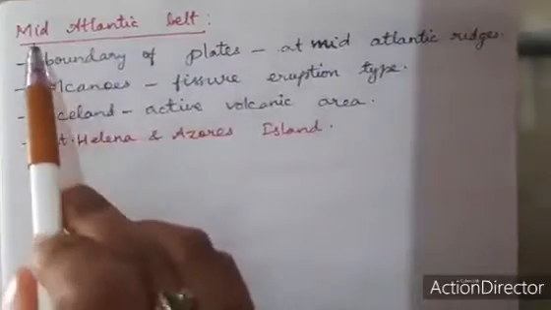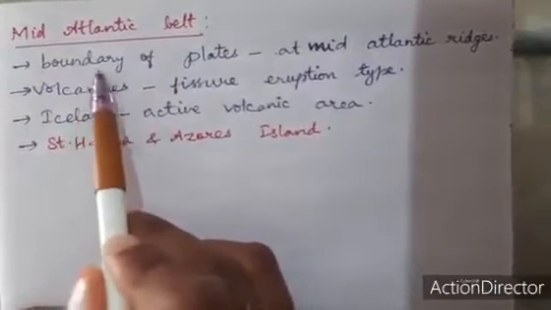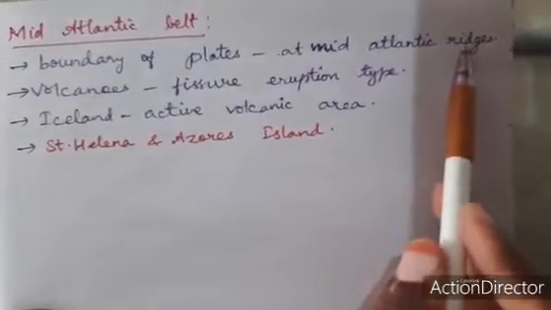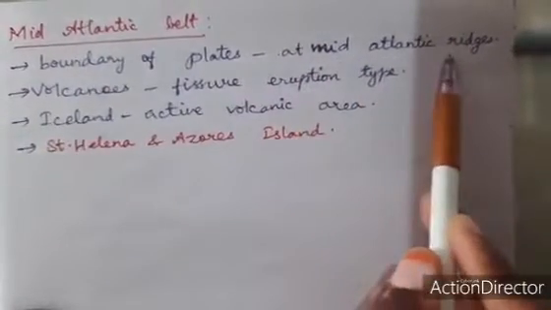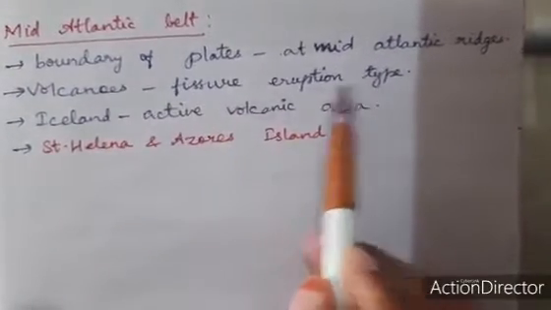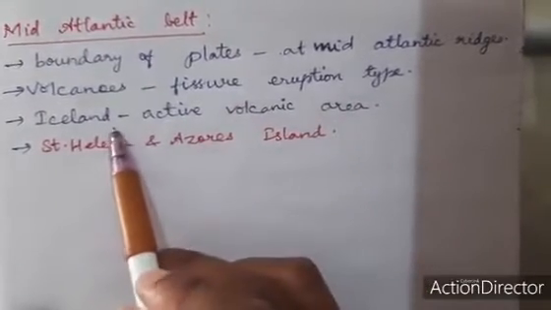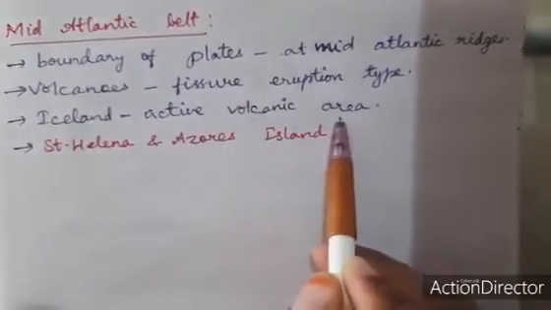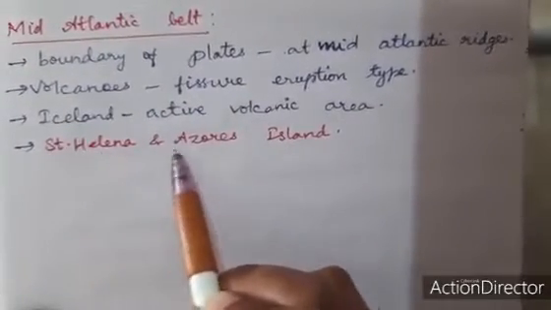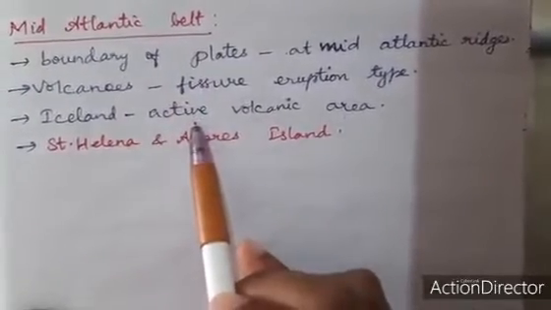Next is the mid-Atlantic belt. Here the plate boundaries are located at the mid-Atlantic ridges only. In this, volcanoes are of the fissure eruption type. One example is Iceland, an active volcanic area. St. Helena and the Azores Islands are also examples for the mid-Atlantic belt.